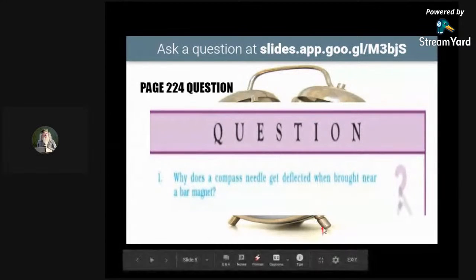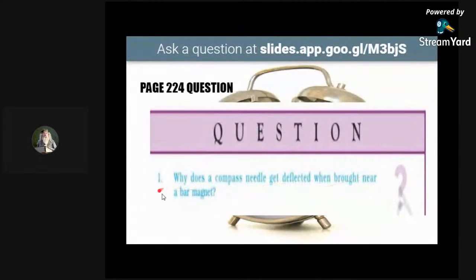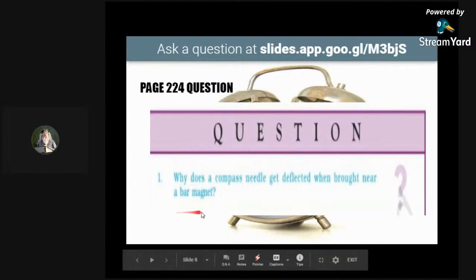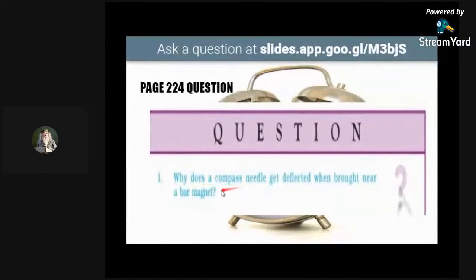Okay, so no one knows the answer. Then let me say the answer here. The compass needle gets deflected when brought near a bar magnet because the compass needle also has a magnetic property of pointing towards the geographical north. This is a property of the needle, and a bar magnet when suspended also points towards the geographical north and south. So due to this reason, repulsion occurs, and the bar magnet is heavier, the compass needle is lighter. Since this is lighter, it is getting shifted or deflected from its original position.